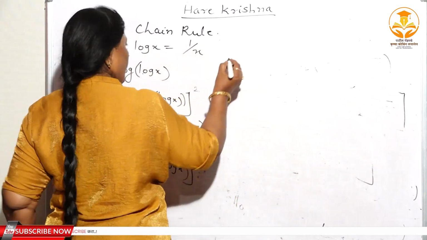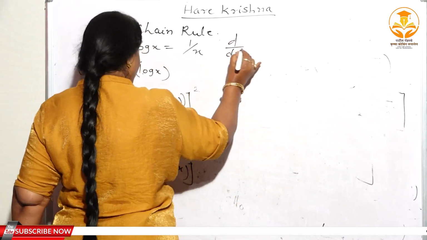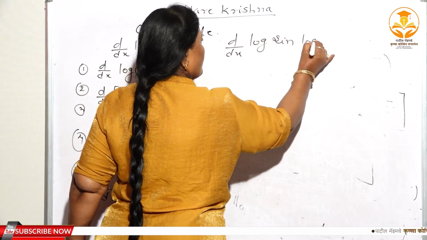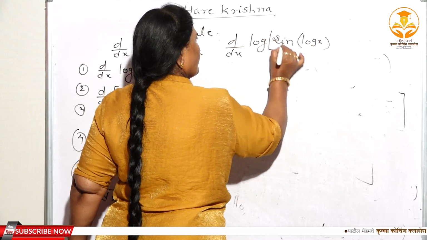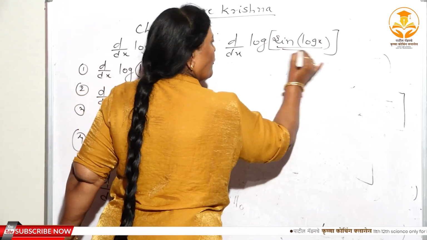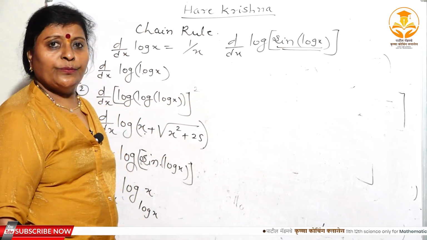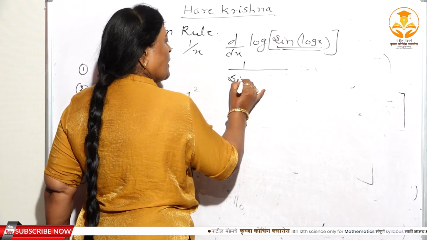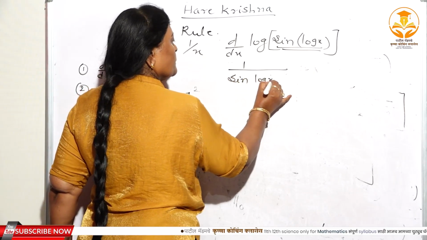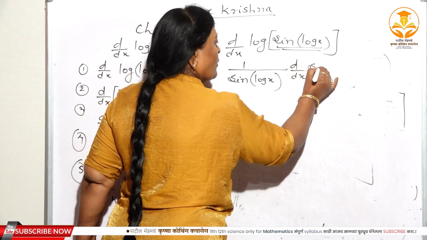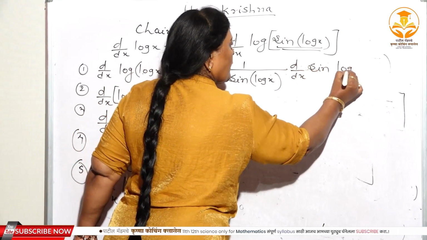Very simple again, d/dx of log(sine(log x)), right. See, where you have to substitute? Again, sine(log x) you have to substitute as u. The derivative of log u is 1 by u, means 1 upon sine(log x), right. Again, d/dx of sine(log x).